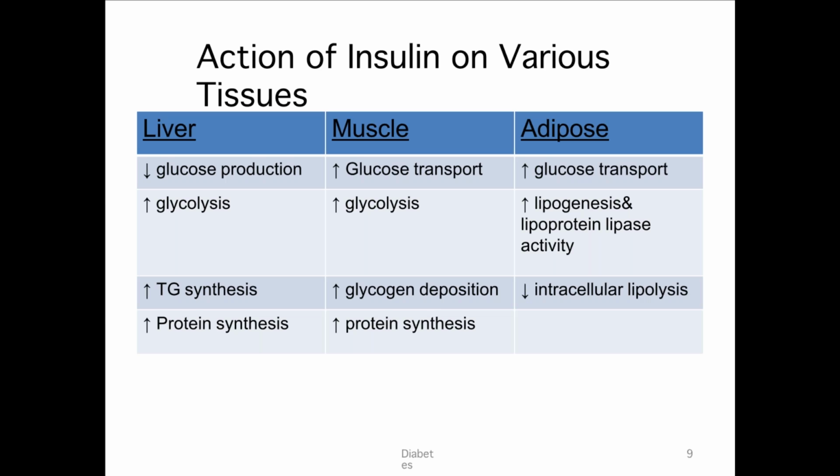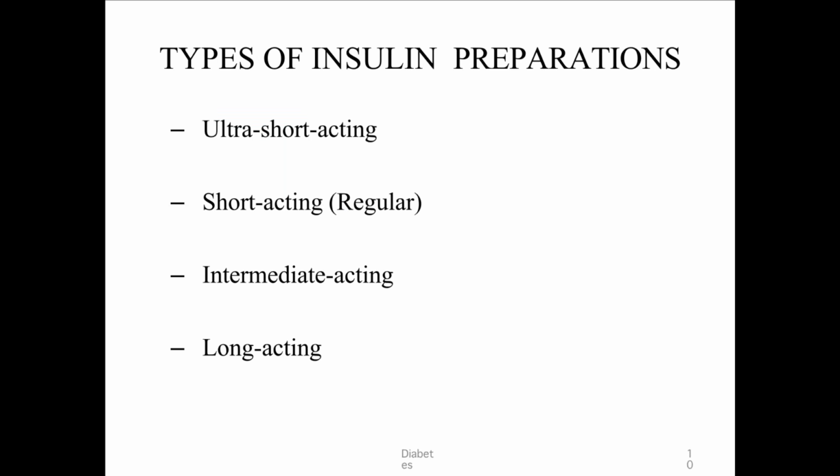In the muscle and adipose tissue, glucose transport is mainly with the help of the GLUT4 receptor. And in adipose tissue, it also increases lipogenesis and lipoprotein lipase activity and decreases intracellular lipolysis. Types of insulin preparations. Basically, insulin is the main drug of choice in type 1 diabetes. In type 2 also you can give insulin, but before giving insulin, you try to start the patient on OHA. If the patient does not respond, then you give insulin.